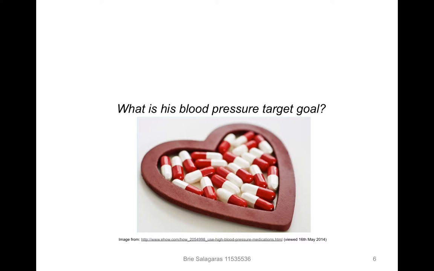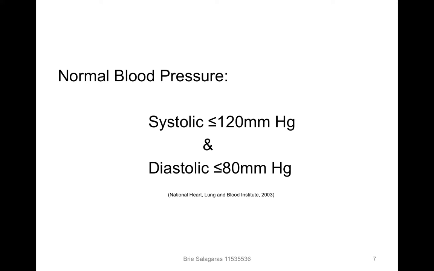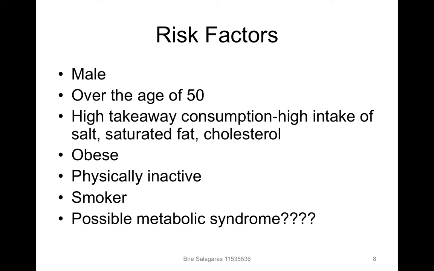So what is his blood pressure target goal? Well, normal blood pressure. So as the National Heart, Lung and Blood Institute state, systolic less than or equal to 120 mmHg over a diastolic of less than or equal to 80 mmHg. Tom's risk factors, well, he's male, over the age of 50, has a high takeaway consumption, high intake of salt, saturated fat, cholesterol, is obese, physically inactive, a smoker, and by the sounds of things, he could possibly have metabolic syndrome.